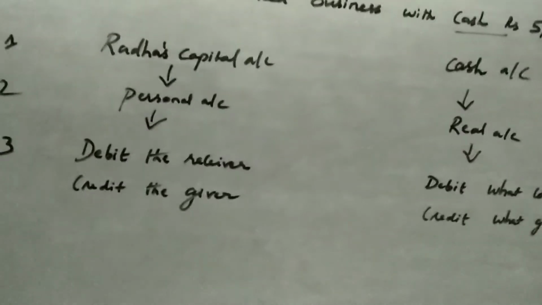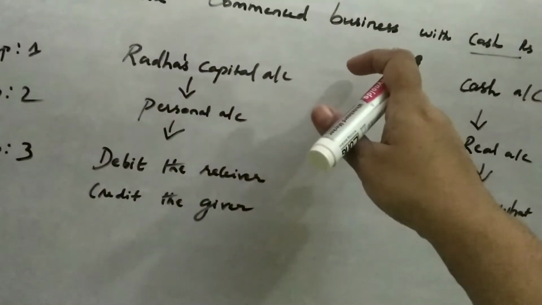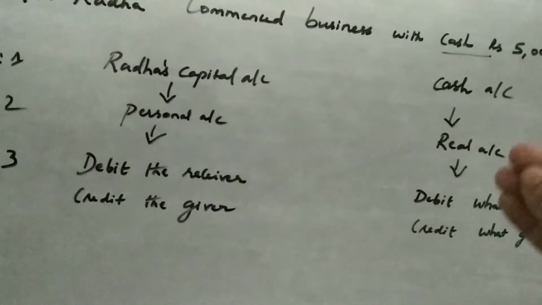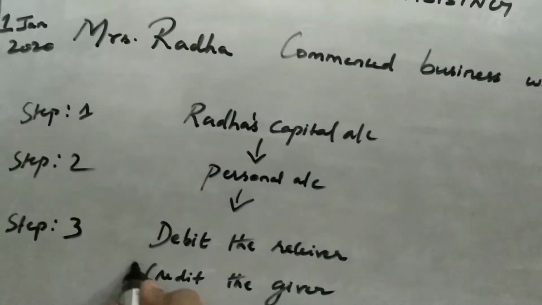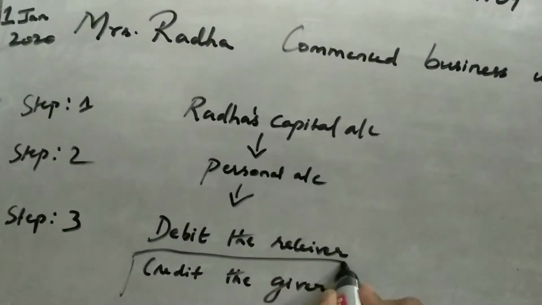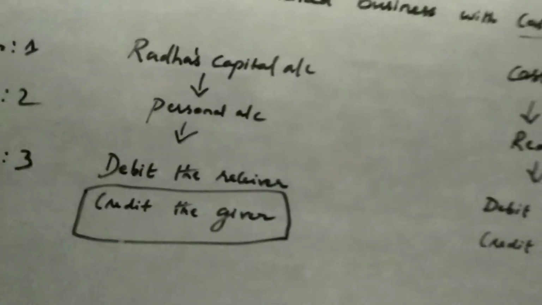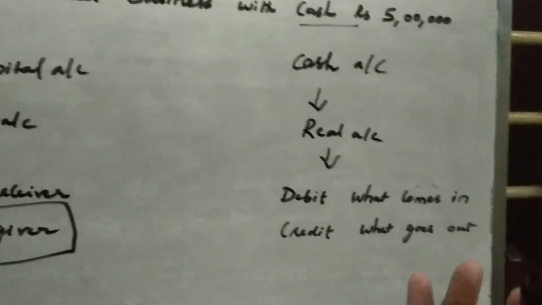account should be credited. So here Mrs. Radha commenced business with cash. So she is investing cash. Cash is coming into the business. She is the giver. So we are going to credit Radha's capital. So from the business point of view, cash is coming in.